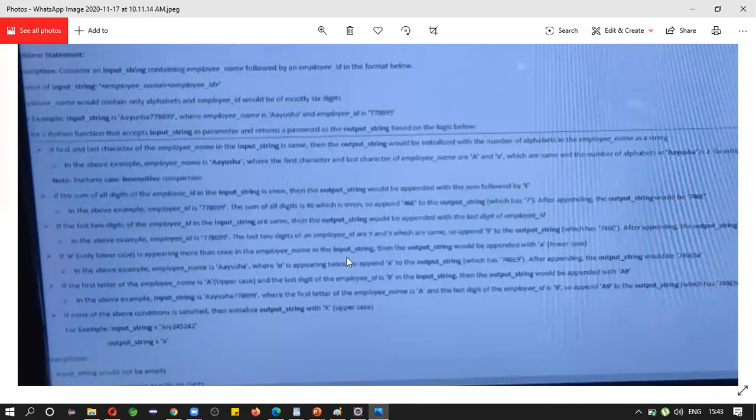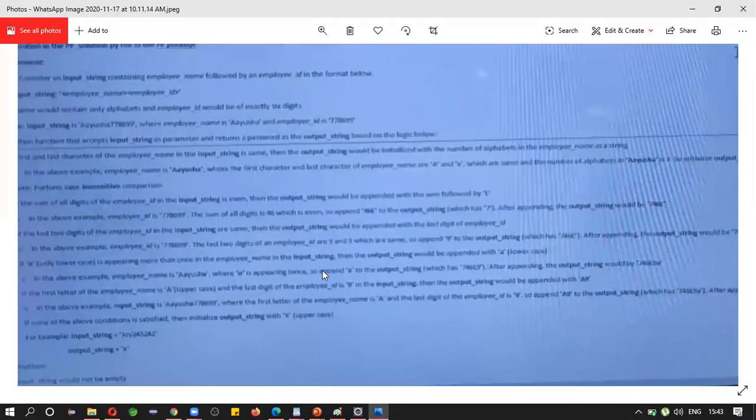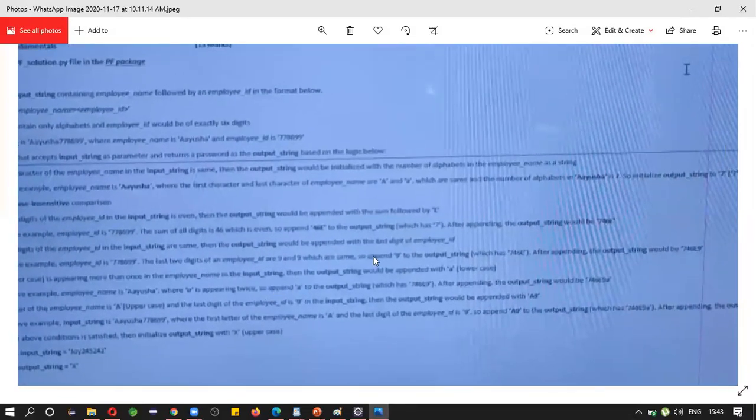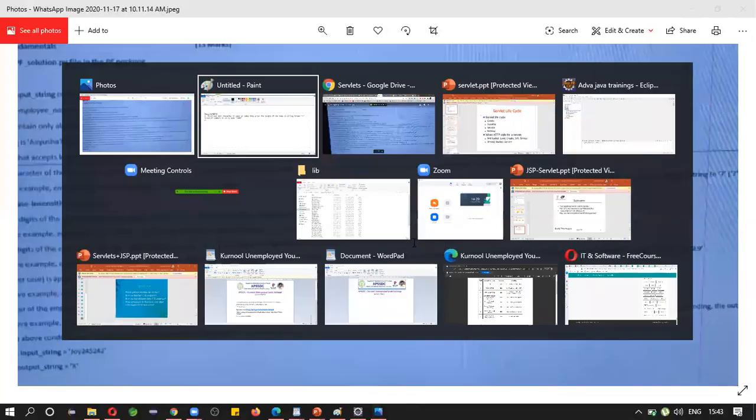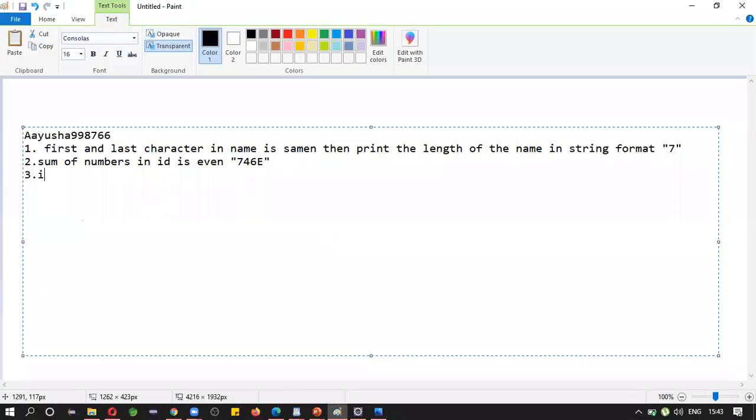If the last two digits of the ID are the same, you need to append the last digit to the output.